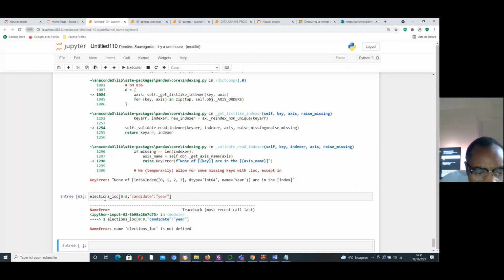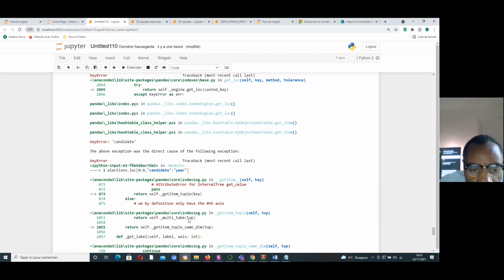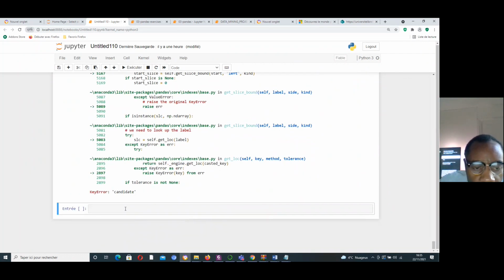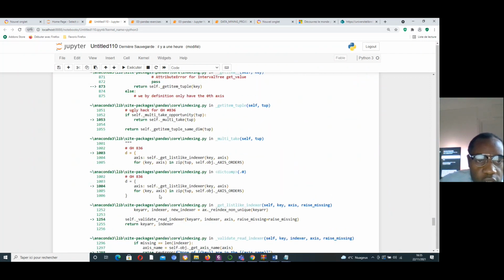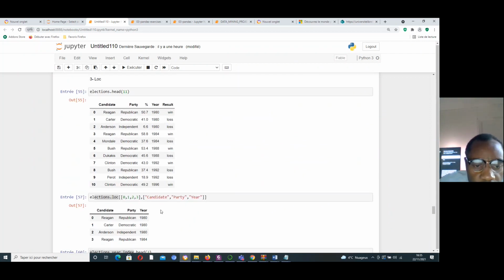Elections loc, election loc. Okay, let's execute it. What is the error again? Oh, Candidate. Yes, it's a capital letter.